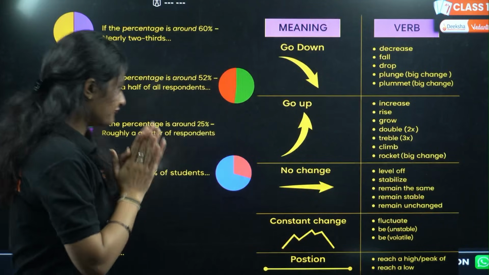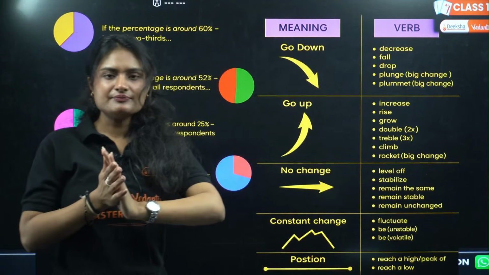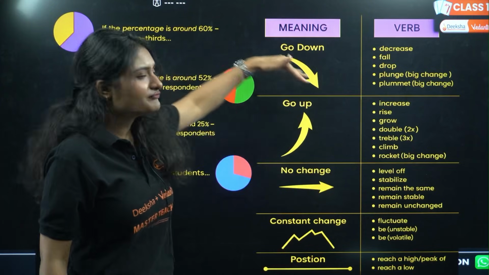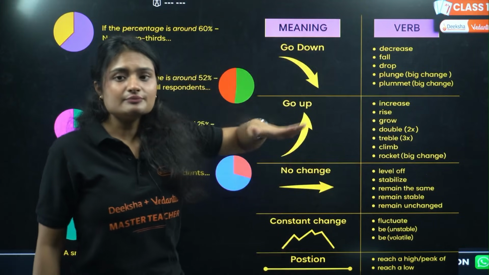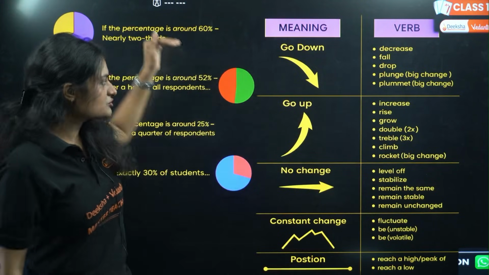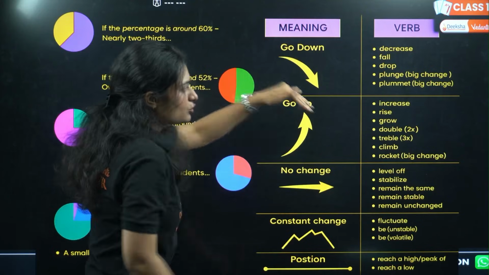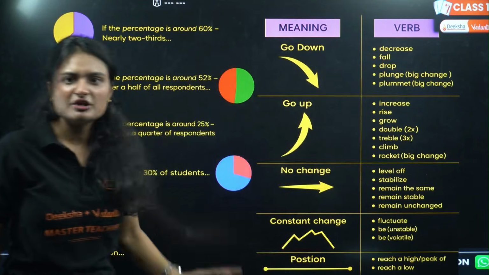In analytical paragraph, if a trend is there, basically you're given a chart, a data, and in there the graph, let's say a bar graph, and the graph is going down. In a bar graph you have rectangles, and if your rectangles are going down, you use the words decrease, fall, drop, plunge, plummet. For these kinds of things.